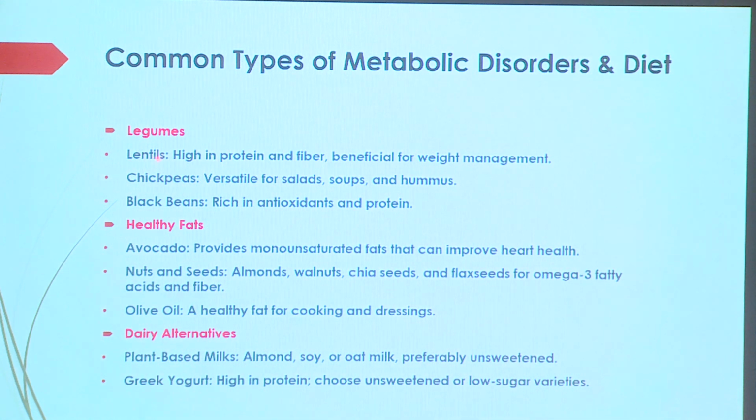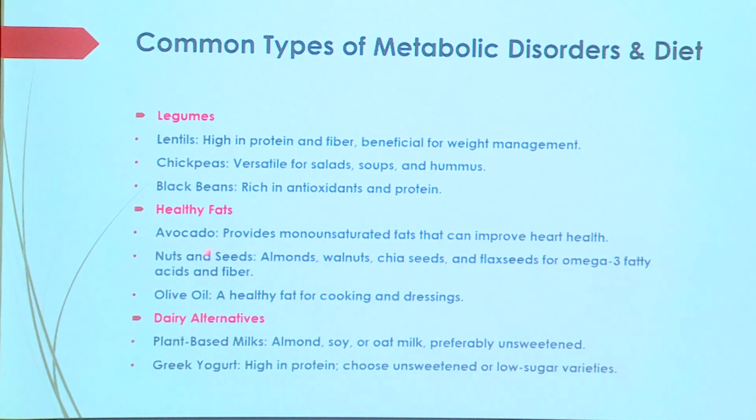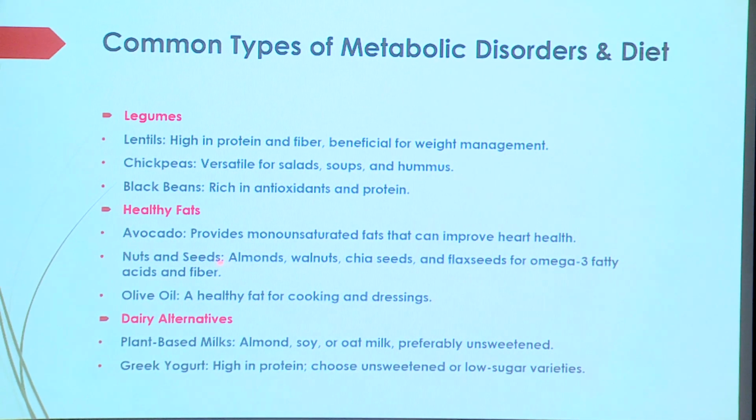In legumes, lentils are high in proteins and fibers, helping with proper weight management. Chickpeas are versatile for salad. We can make any type of salad, soup or hummus. Black beans are rich in antioxidants and proteins, which is necessary. Healthy fats, that is cold-pressed oil from nuts and seeds, you can also take. Or the avocado, a monounsaturated fat, we can improve heart conditions also.